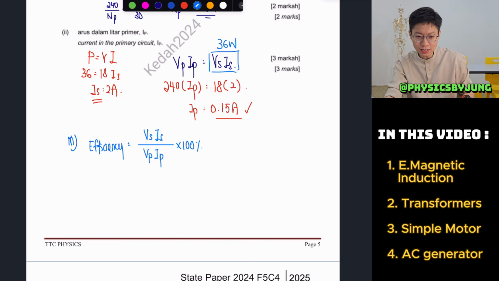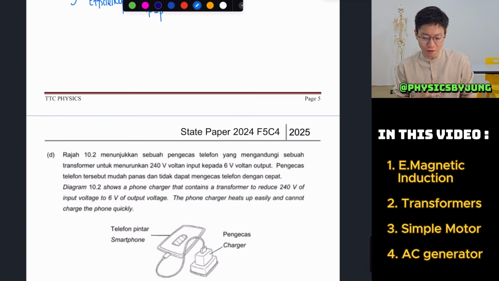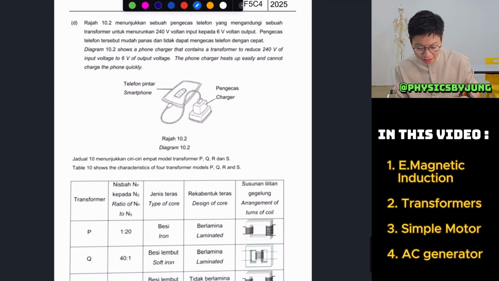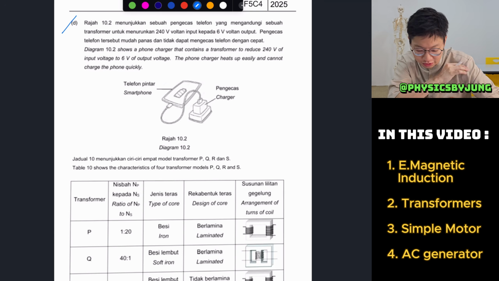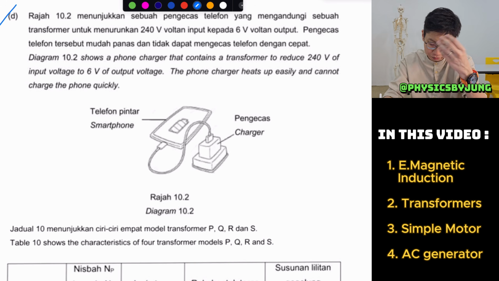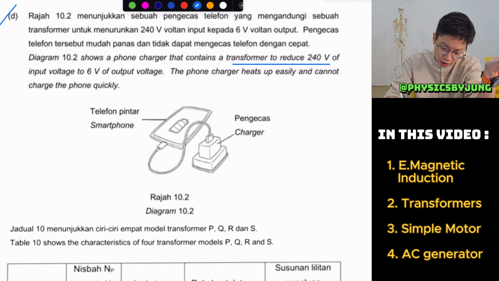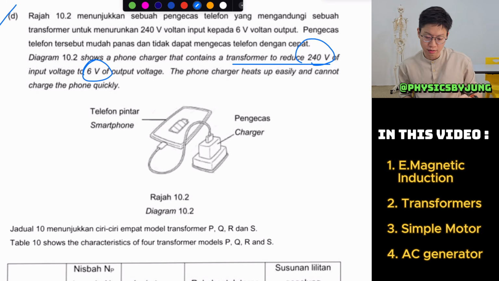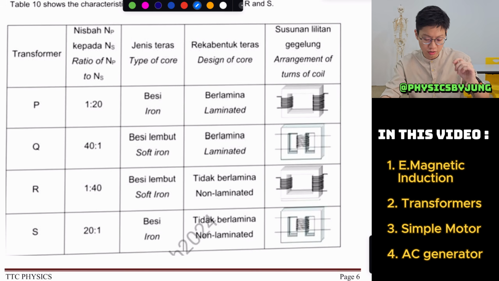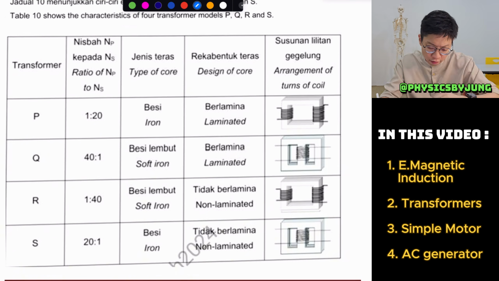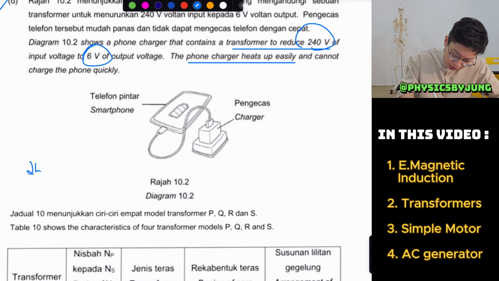Okay? Now, since we are done with the calculation of transformer, why don't we take this opportunity to do a transformer essay question? This is a transformer to reduce 240 volts to 6 volts, so the phone charger heats up easily. So let's have a look. We are looking for the one to step down from 240 volts to 6.